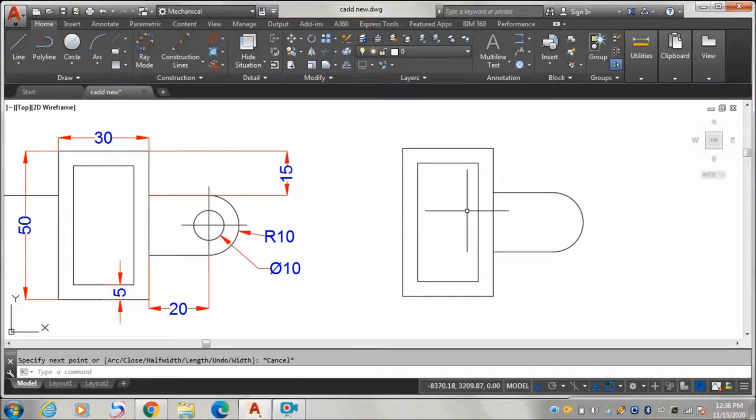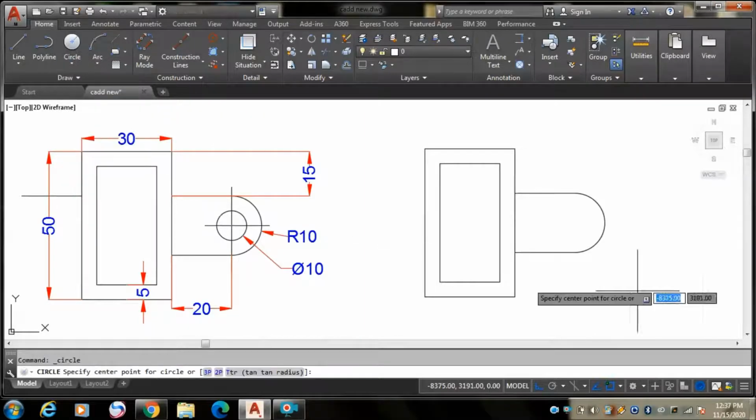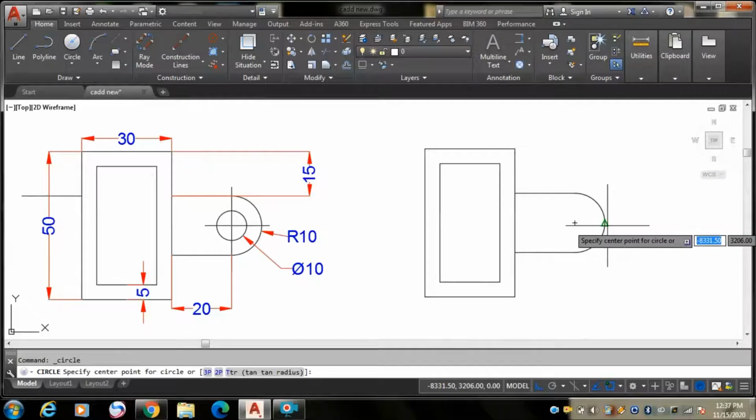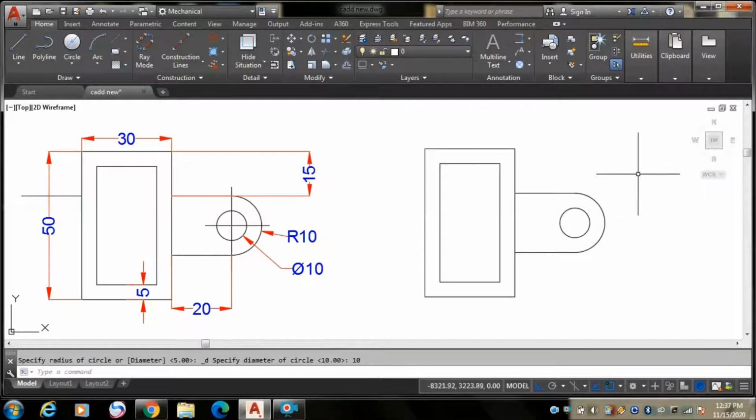Now for drawing the circle, what you need to do is take circle with diameter here, just trace it. This triangle indicates it is at the center, so here we have to take diameter as 10, then press enter. Good, we have created the figure.